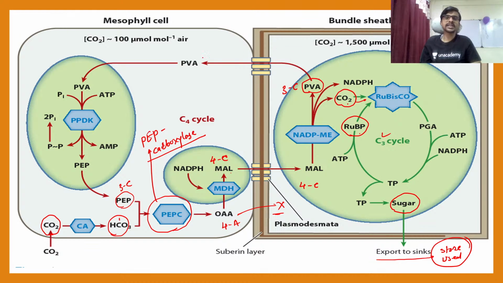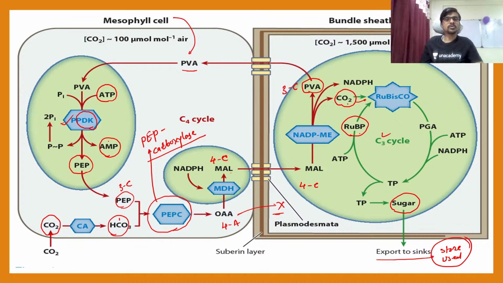So this pyruvic acid again enters the mesophyll cell and converts itself into PEP, phosphoenol pyruvate. Okay, so the name of the enzyme is phosphopyruvate dikinase. Okay, so this is a dikinase enzyme, and if you see, this dikinase enzyme is converting ATP into AMP directly. ओके, काय केलंय यानं, डायरेक्ट AMP तयार, एक ATP घेतलाय आणि AMP मध्ये कन्वर्ट केलाय. सो इट रिक्वायर्ड मोर एनर्जी, दॅट इज द एनर्जी इक्विव्हॅलंट टू द 2 ATP. 2 ATP च्या इक्विव्हॅलंट एनर्जी लागते.